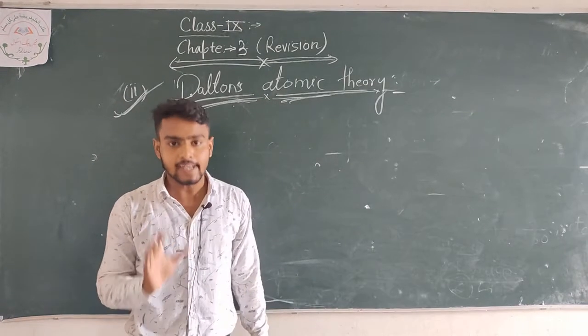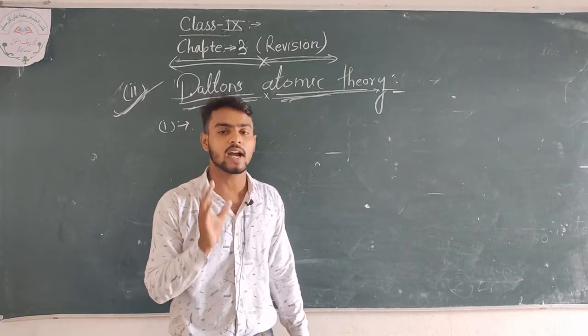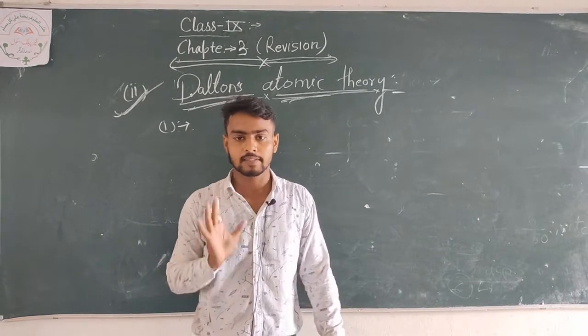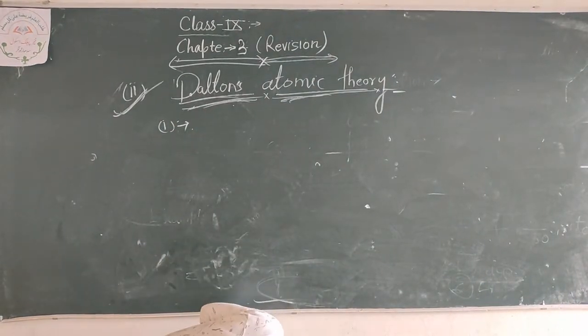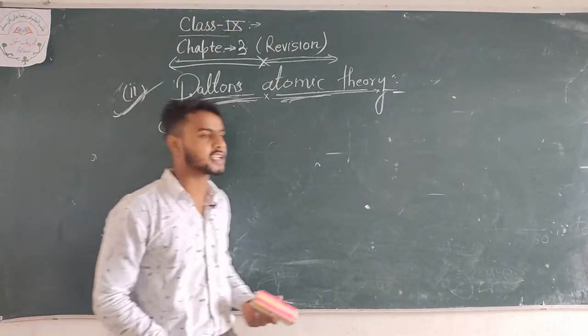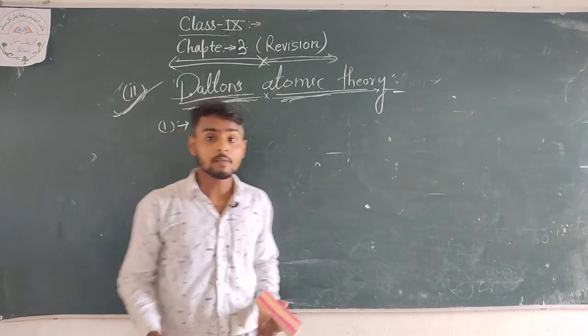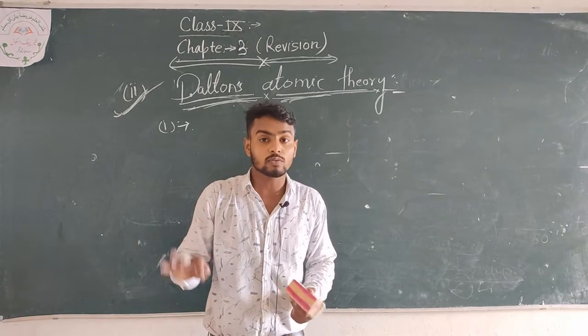that an atom is the smallest particle in any matter. That means Dalton says an atom is a very tiny particle in any matter. Which matter? The matter that I know very well, solid, liquid, gas. That is what I am talking about.